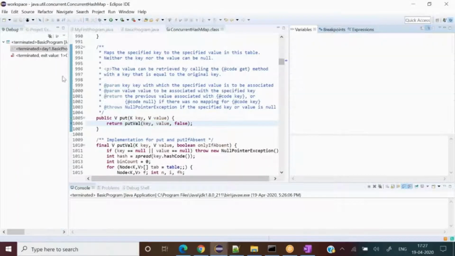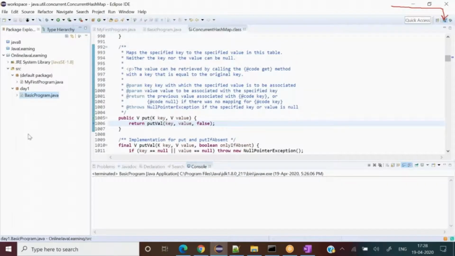I terminate the program. See here, on the left hand side it shows debug now, and the packages and things we have written disappeared. This perspective is debug. Now see carefully what I'm going to do. I come here and press the Java perspective, and the window changes automatically.